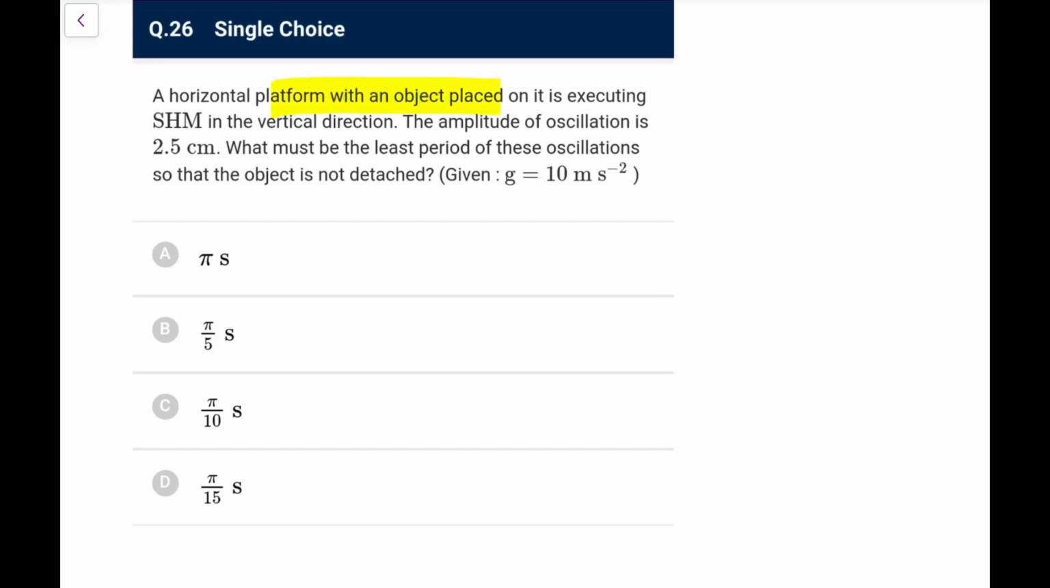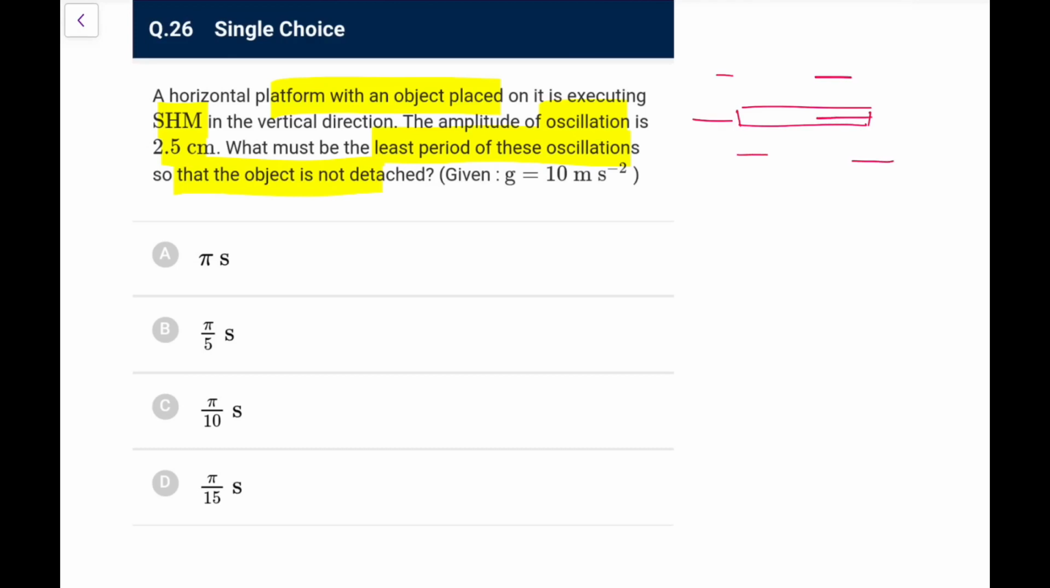A horizontal platform with an object placed on it is executing SHM. Amplitude is 2.5 cm. What would be the least period of these oscillations so that the object is not detached? Again, this is a repeated one. I read it wrong, it is not horizontal, it is going up and down.